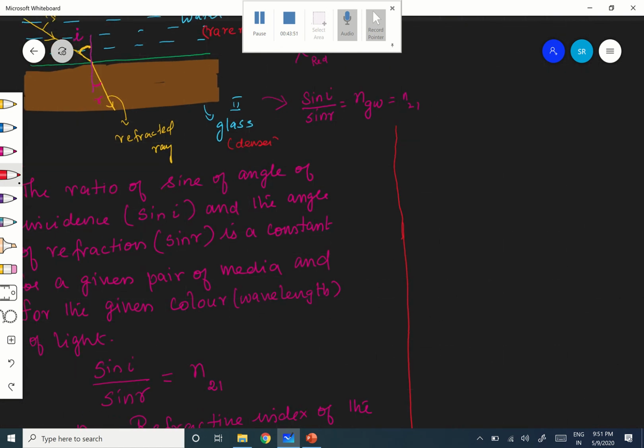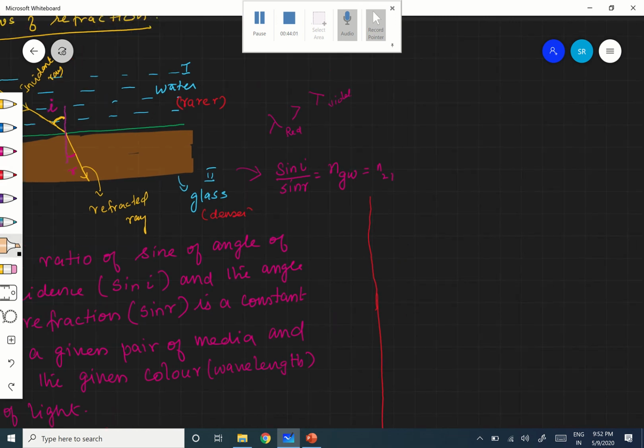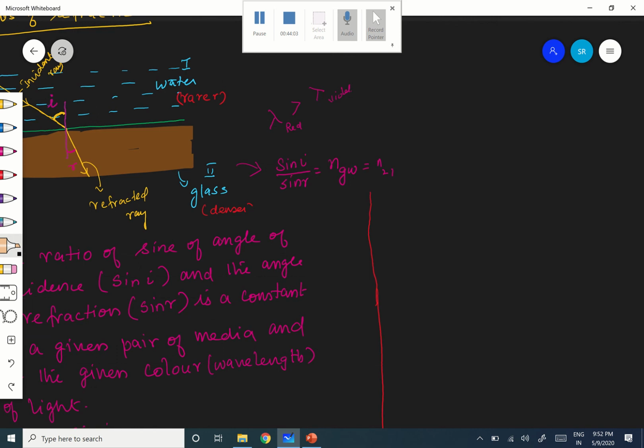Now if I am taking the other example, see, the light is traveling from glass to water.